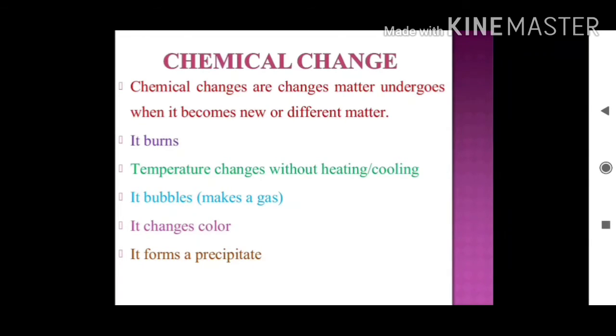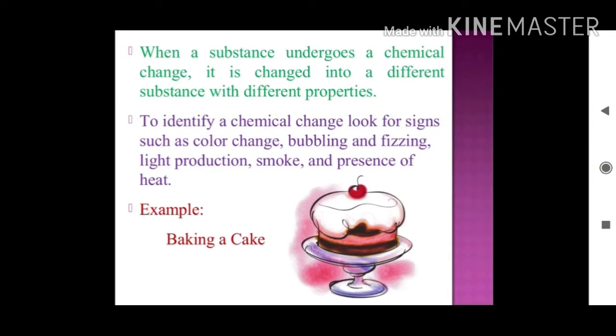So when there is a change in temperature, when it forms precipitate, when there is a change in color, when there is a formation of gas, these all include change. Which change? That is chemical change. When a substance undergoes a chemical change, it is changed into a different substance with different properties. To identify a chemical change, look for signs such as color change. When a substance changes its color, when it bubbles, when it fizzes, there is a light production, smoke, and presence of heat. That includes chemical changes.